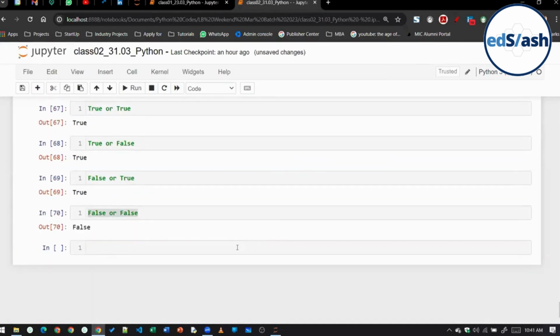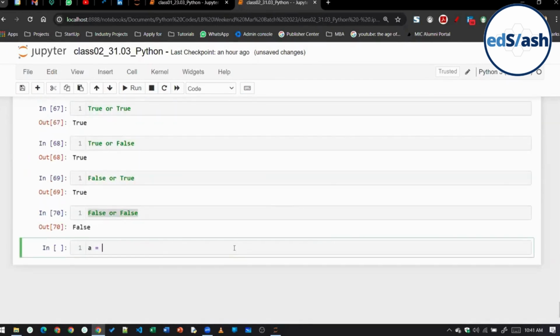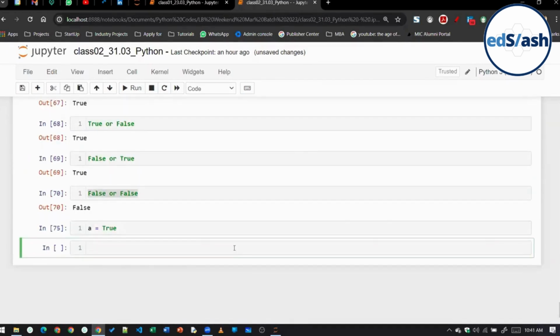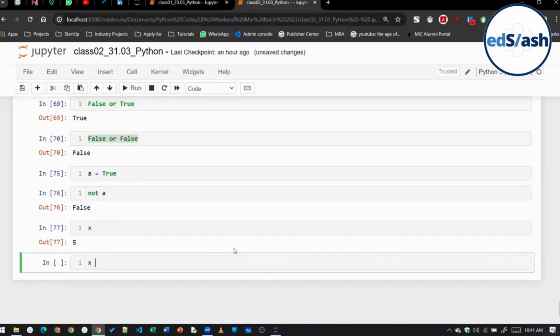Okay. Let me show you. Suppose I'm writing a equal to true. Now if I write not a, you can see we're getting a false value. Suppose x variable is there. I'm saying x is greater than 2. So what will be the output of this?